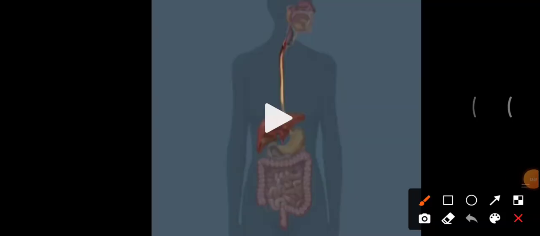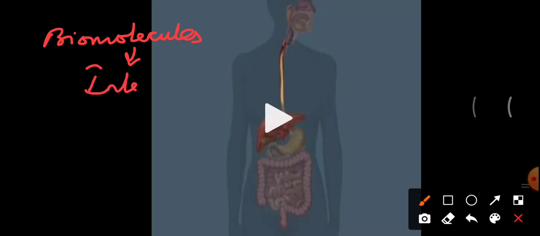In this topic, now we are going to see how these biomolecules are transported from the spot of digestion. We know that digestion takes place in our stomach and intestine. Complete digestion takes place in the small intestine.